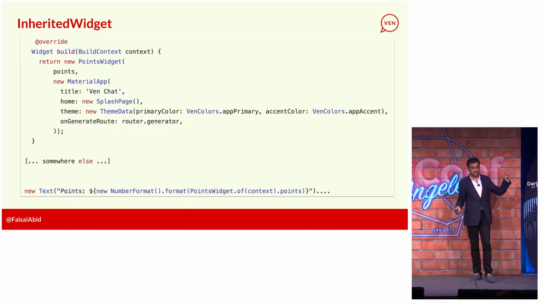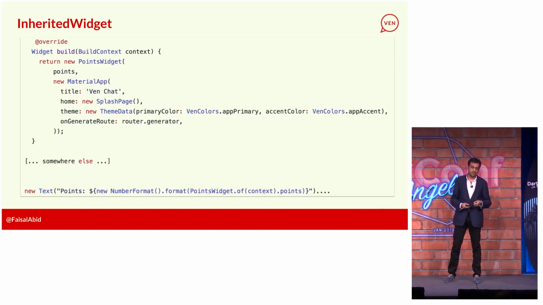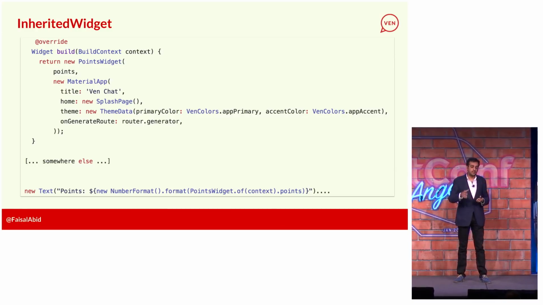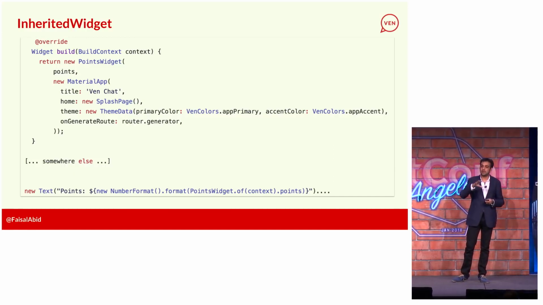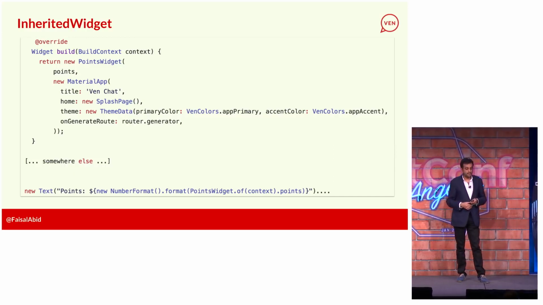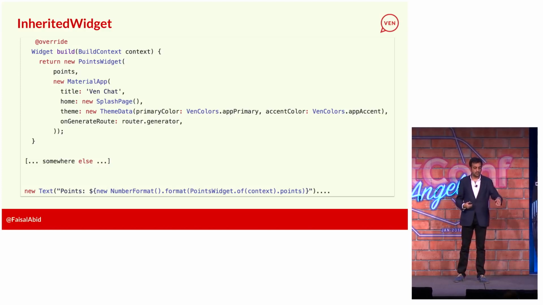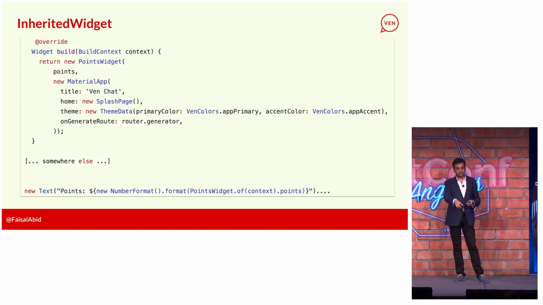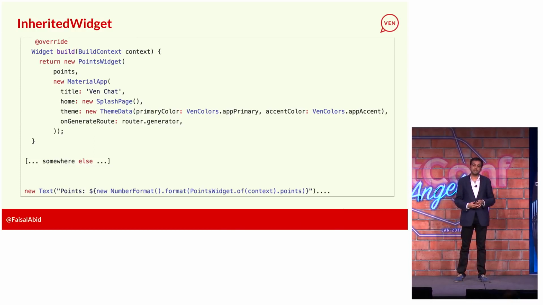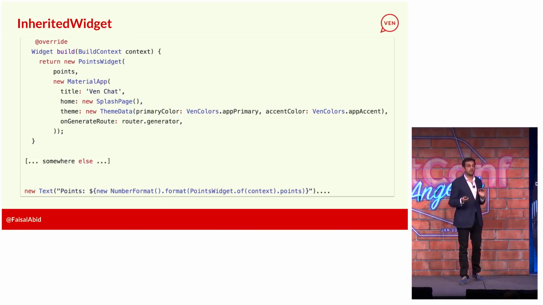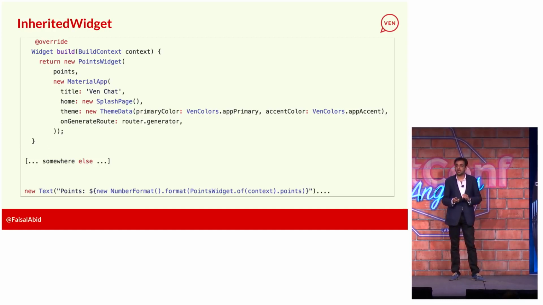Then I set it up in my application at the top there. So this is my main.dart file. I call new PointsWidget and pass in points. There's some code above it that's actually listening to the WebSocket and getting the points coming in. And then there's my MaterialApp, which is the child there. After that, anywhere in my app in the widget tree, I can call, if you notice, PointsWidget.of(context).points. And wherever I'm listening to that, whenever points are updated, that's going to trigger an update on that widget, and I'll get the most recent amount of points that the user has.